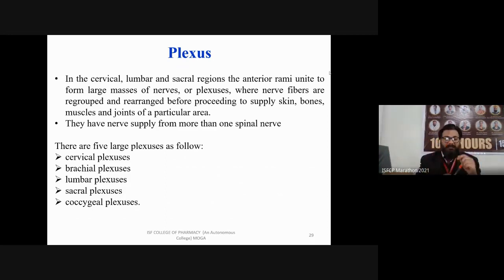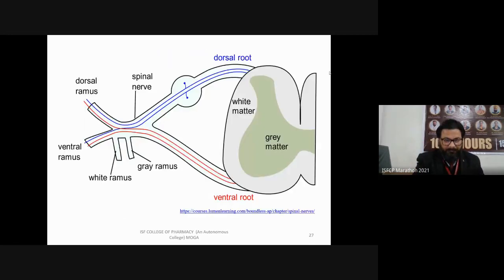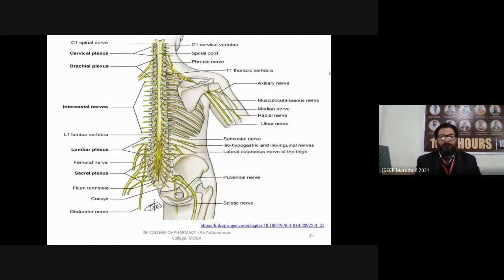The next is your brachial plexus. What do you mean by brachial plexus? Brachial plexus, you can see, I am showing you, this is your brachial plexus. This is the largest plexus in your spinal nerves. You can see it is coming from the cervical and thoracic region also. There are multiple branches of the brachial plexus that are originating from your spinal nerves.